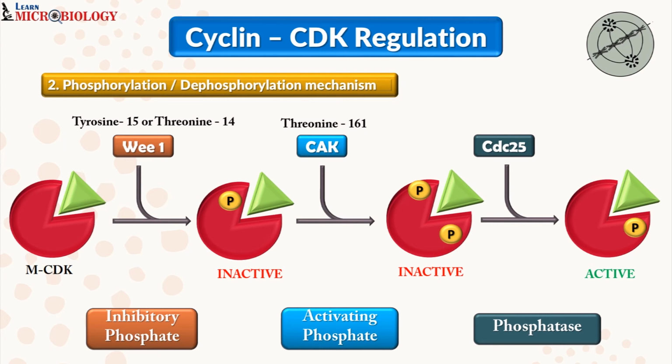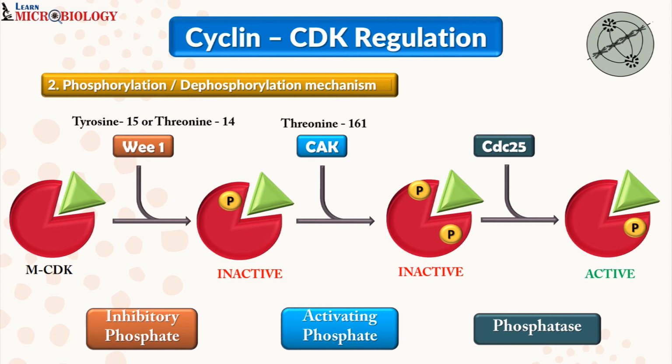Then when you show your identity card to the security guard at the gate, then he will allow you inside. But you can only go inside once the gate lock is opened. So that's why you can now have your ID card, that is your activating phosphate. Now you can take an active participation in your college activity. I hope this particular analogy will help you in remembering this mechanism.